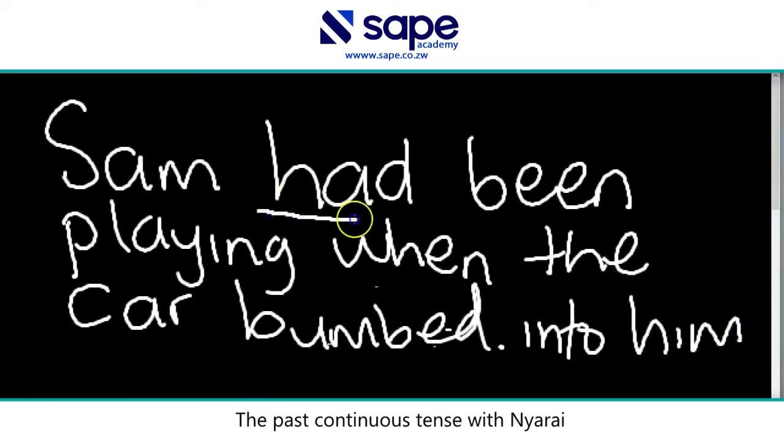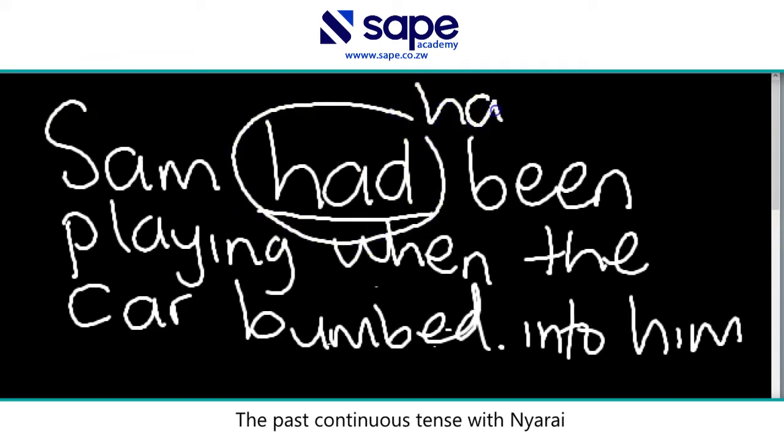So we have had, because had is the past version of have, and then we need been. Playing. So our playing is our continuous tense. So Sam had been playing when what happened? When the car bumped him. So we could have said Sam was bumped by a car, but then we want to know what was happening when that happened. So it's the past perfect continuous tense. So we say Sam had been playing when the car bumped into him. Are we together?